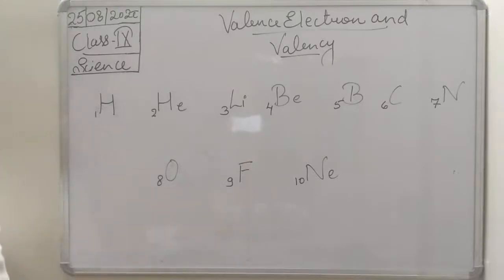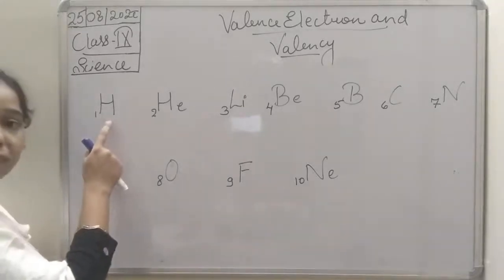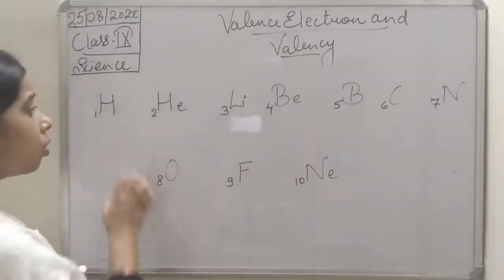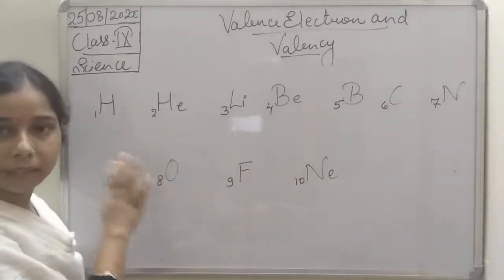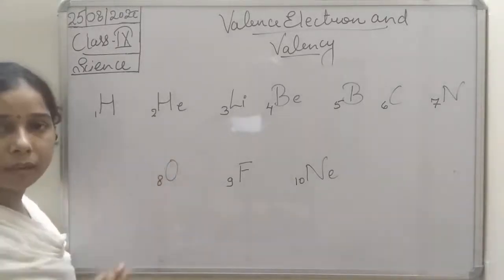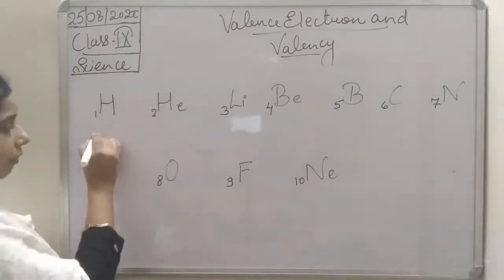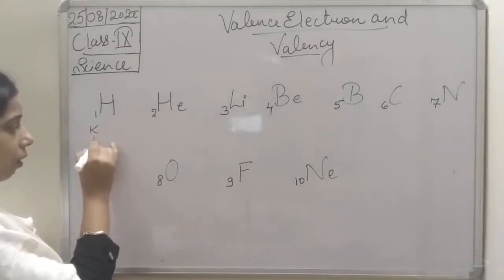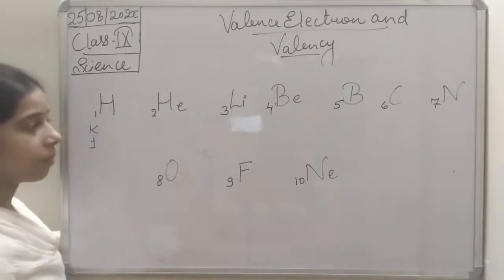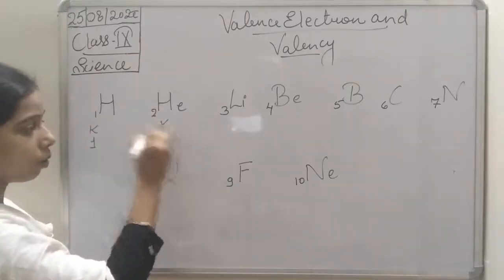Since the atomic number of hydrogen is 1, what will be the electronic configuration? Here I am not mentioning K, L, M, I am simply writing the electronic configuration, and with the help of that you can understand. Hydrogen's electronic configuration will be K1. Helium will be K2.